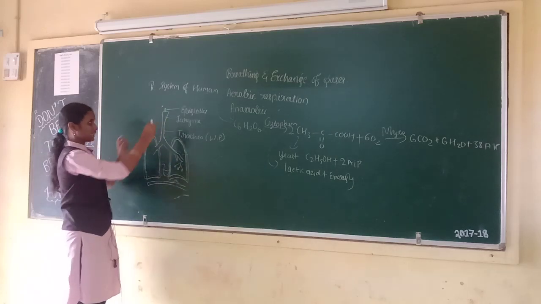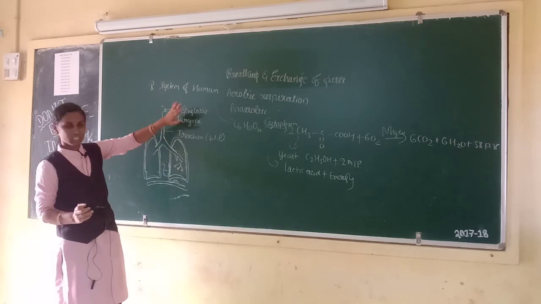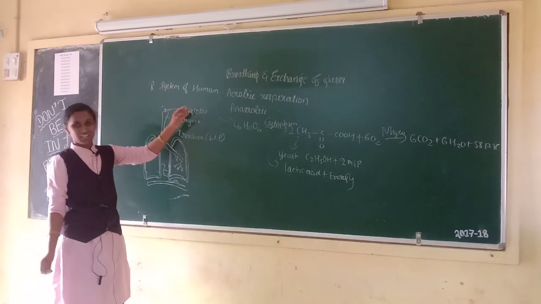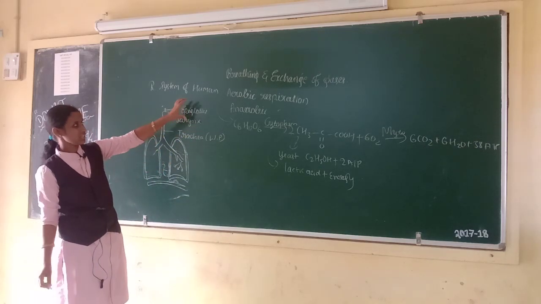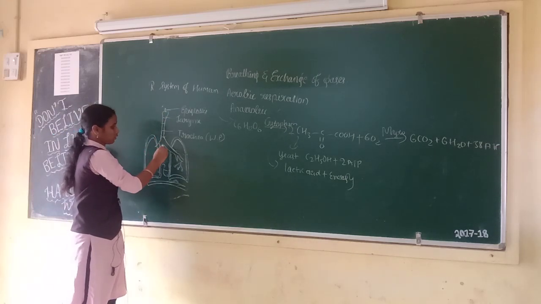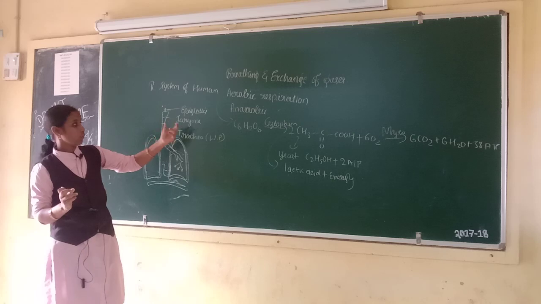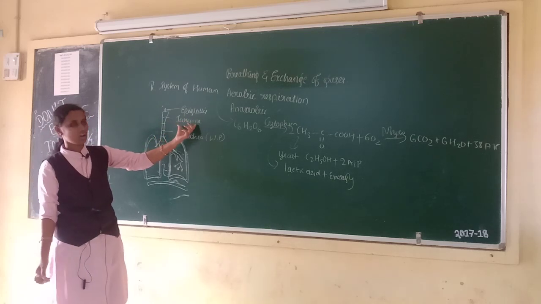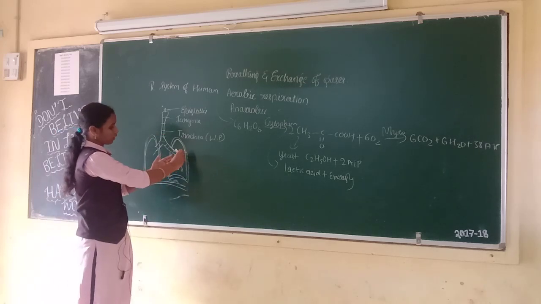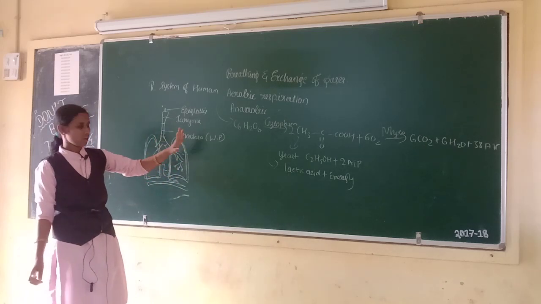First one is pharynx. Pharynx means a portion which is common to food and air. Next one is epiglottis. Function of epiglottis is to prevent the entry of food into the trachea. This larynx is a cartilaginous box which helps in sound production, hence called voice box. And trachea divides into bronchi and bronchus divides into alveoli. Alveoli are the primary sites of exchange of gases.